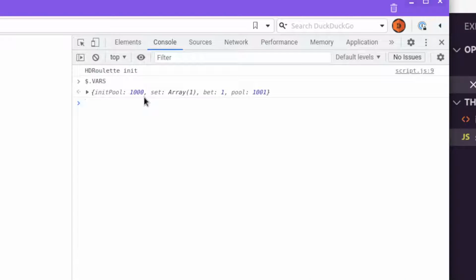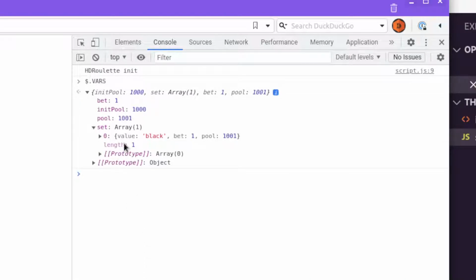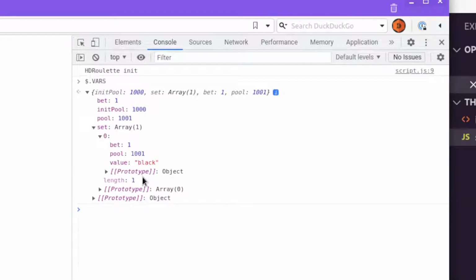Let's console log that out there. Yep, so as you can see, we won. So this is great. Here we can see that our bet is, we bet $1. Because we won the bet, our pool is now 1,001, and we know that the spin returned black. And we could even see here that our bet is still $1, our initial pool is 1,000, and our pool is $1,000.